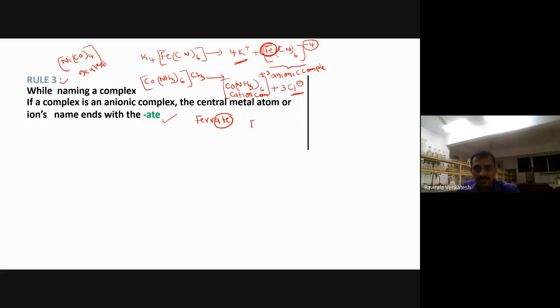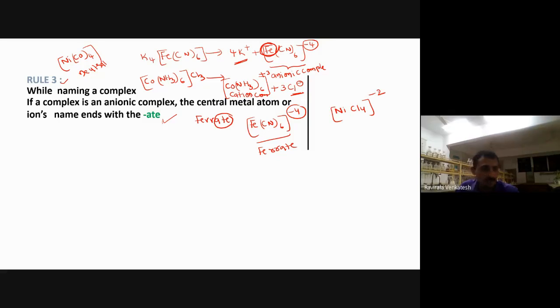I will explain again here. See, [Fe(CN)6] with 4 minus, it is having a negative charge. So what you have to call this one? -ate you have to use, ferrate. For example, I take like this, [NiCl4] having minus 2 charge.